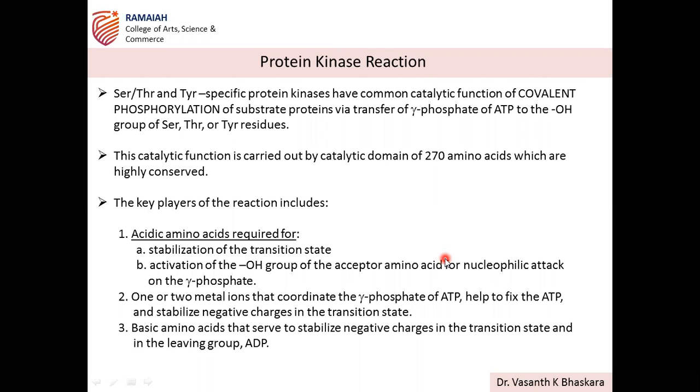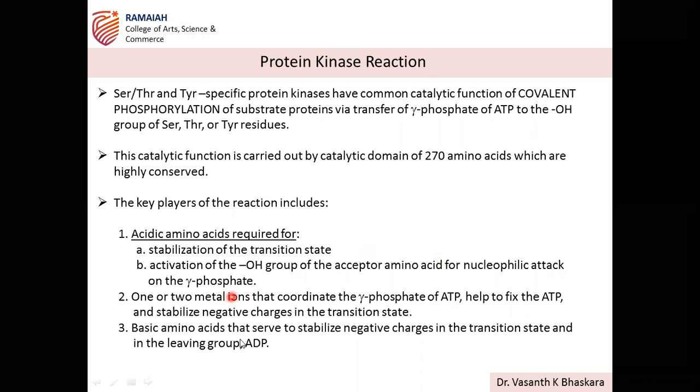So protein conformation, I said, is very dynamic and it is under the influence of many factors like the incorporation of charged residues like phosphoryl groups, phosphate groups, or pH can also influence, or even the temperature. Any factor that influences the change in the structure is nothing but a change in the activity status of that particular protein.